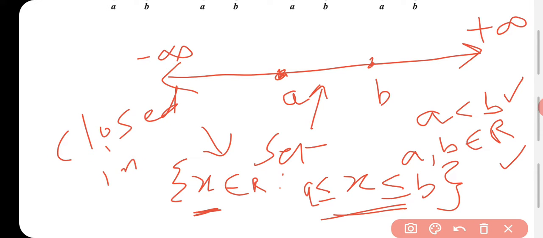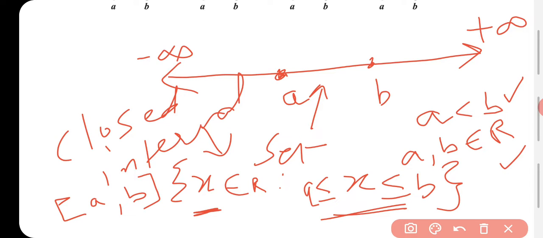Closed interval is denoted in this form: square brackets, write down a comma b. All possible values of x which belong to real numbers such that the variable is greater than or equal to a but lesser than or equal to b, that interval is called the closed interval, and it is always denoted by the dark circle. Okay, closed interval is clear to you.